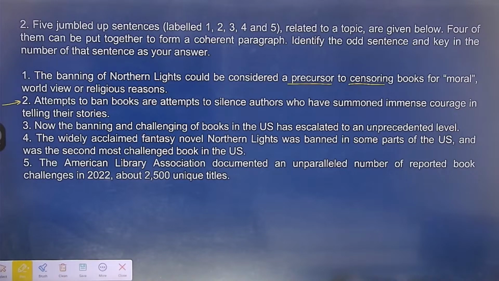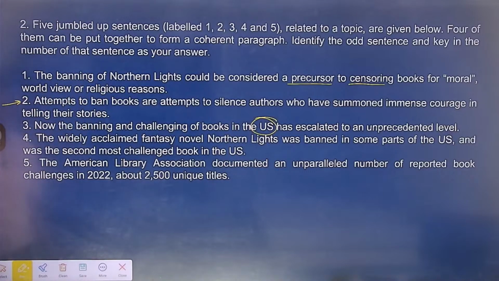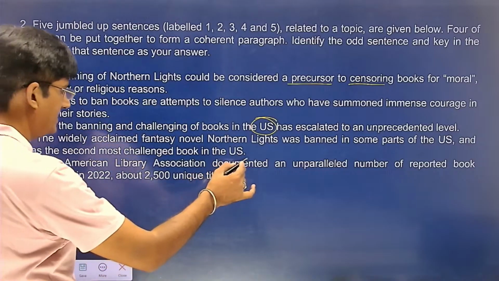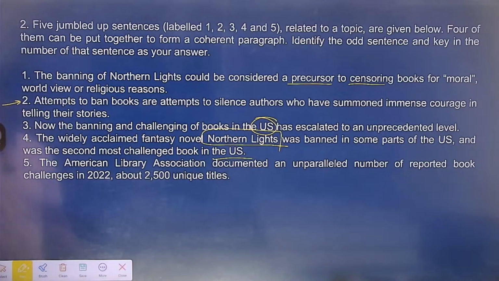Second one, now the banning and challenging of books in the US has escalated to an unprecedented level. अब third में students, हम specially US के context में बात कर रहे हैं. Books को ban करना एक बहुत ही unprecedented level तक बढ़ चुका है. Fourth, the widely acclaimed fantasy novel Northern Lights has been banned in some parts of the US and was the second most challenged book in the US. Again, we are discussing from the US context, and we are discussing this book also. And we have also mentioned that it has become the second most challenged book.